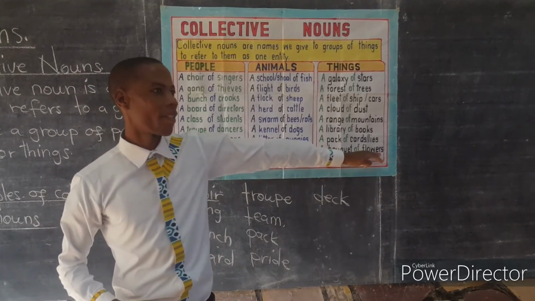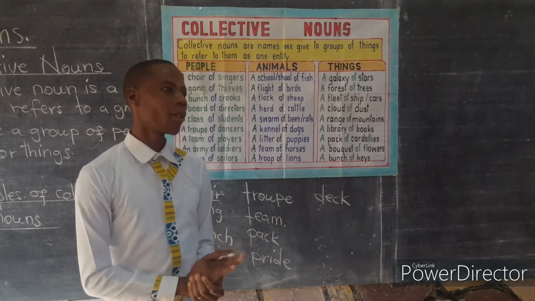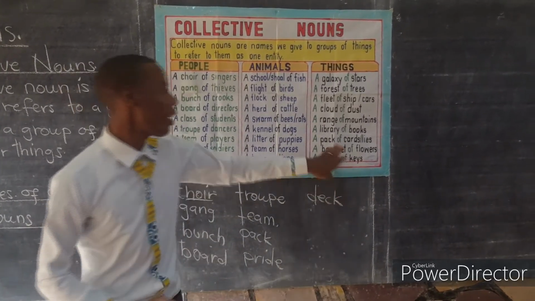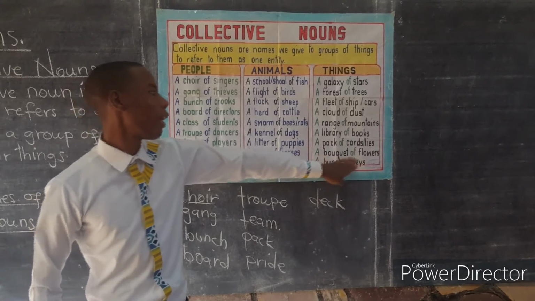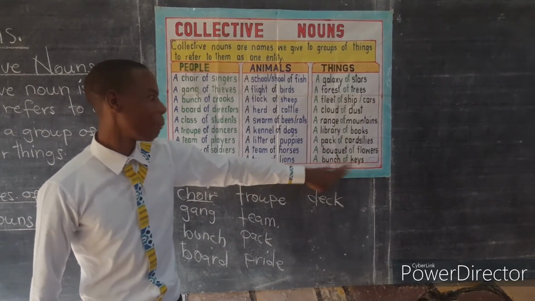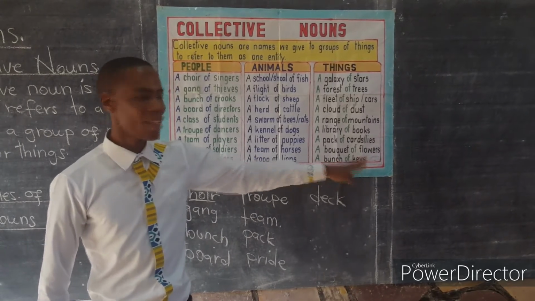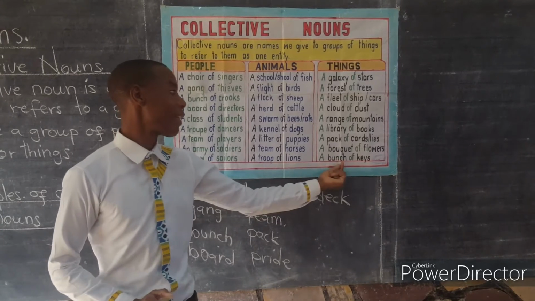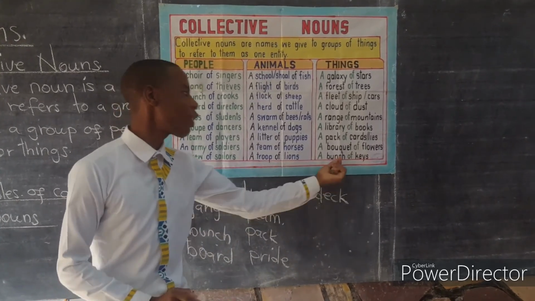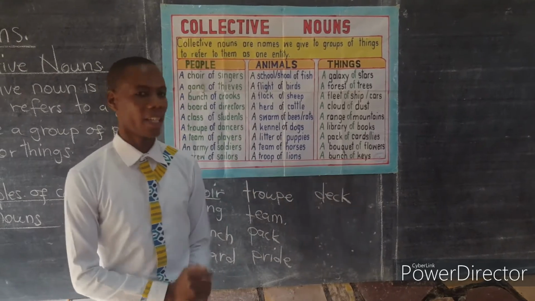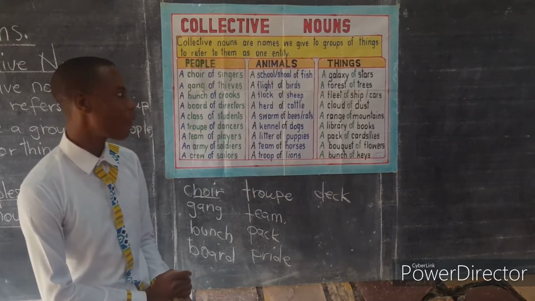Flowers. No, he brought me a group of flowers. No, we don't say it like that. Instead, we will say a bouquet of flowers. Keys. The best collective noun to describe a group of keys is known as a bunch of what? Keys. We call it a bunch of keys.